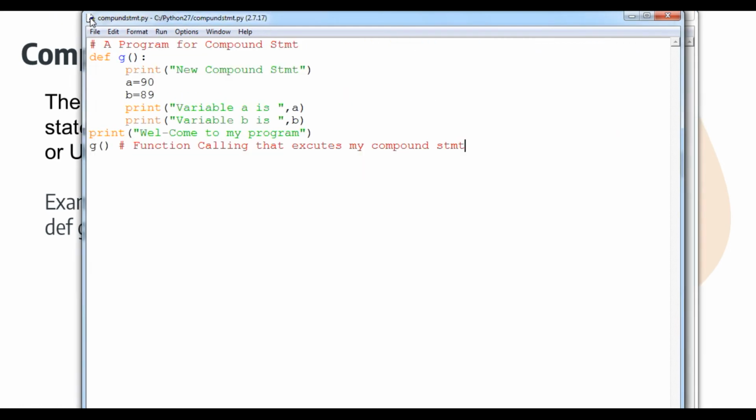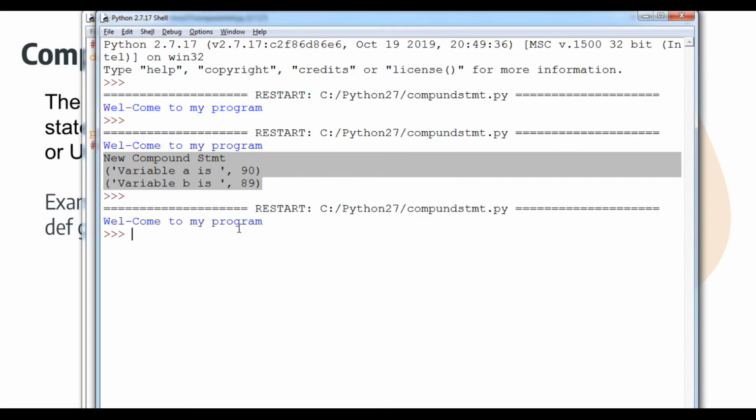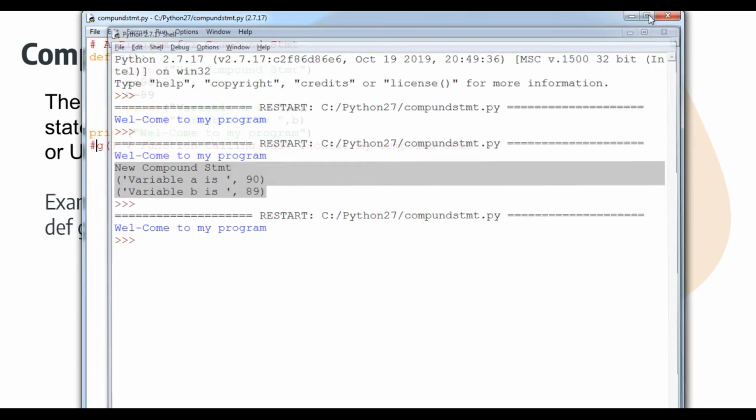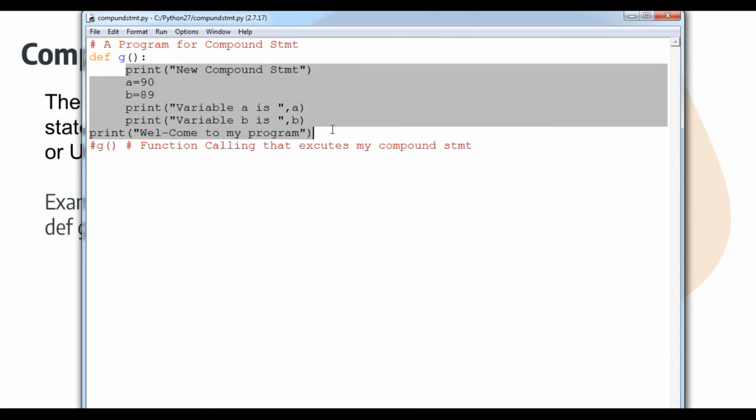In the earlier way, when I do not call this particular code, if I make this one a comment and run it, now you can see only one line has printed. Why? Because this particular code is categorized in a compound way in a particular block of code. We can say that it is under a function.